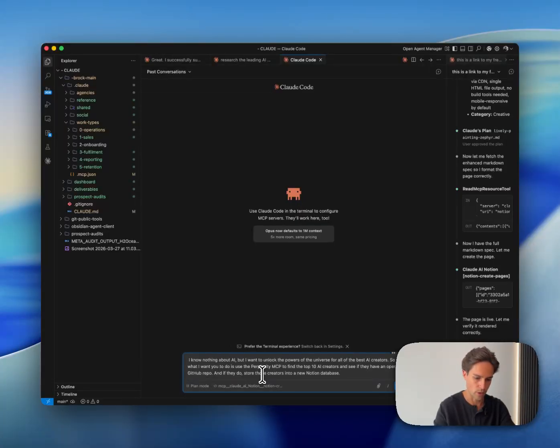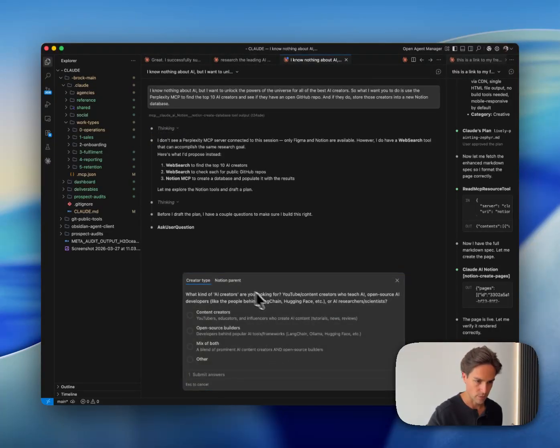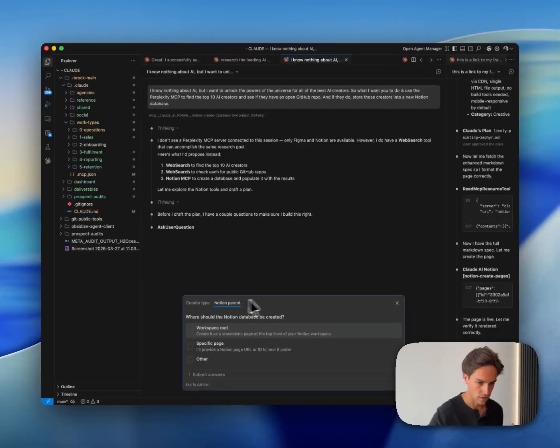We'll turn it into plan mode. I'll hit enter and I'll come back when this is running. And here we go. It's running. It's asking me what type of creators. So I'll say Notion creators. I'll just do Notion root. Doesn't matter.